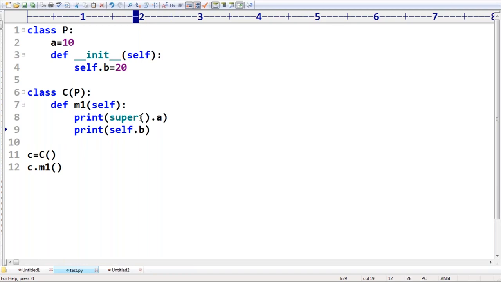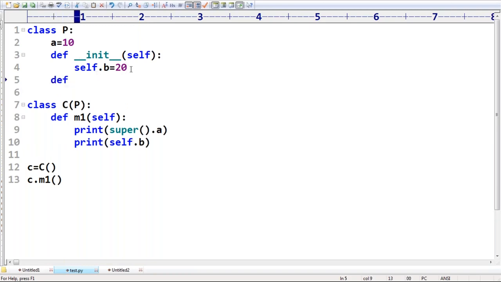Where can we use super? Make sure we should use super in particular cases only. What are those cases? There are some restrictions. Just analyze these restrictions. Sir, this is next. Here observe def.